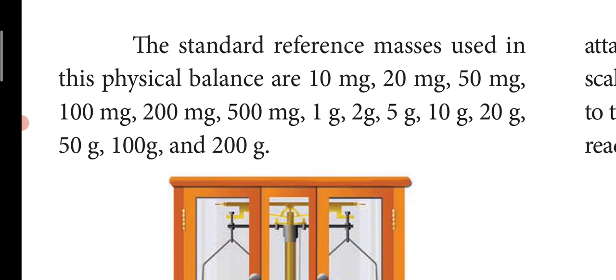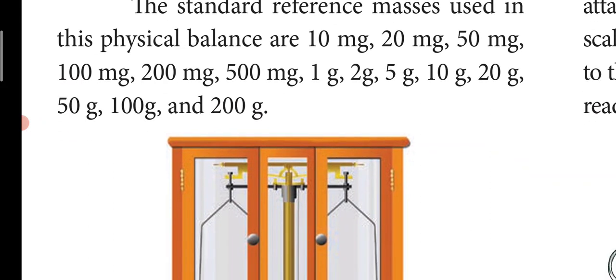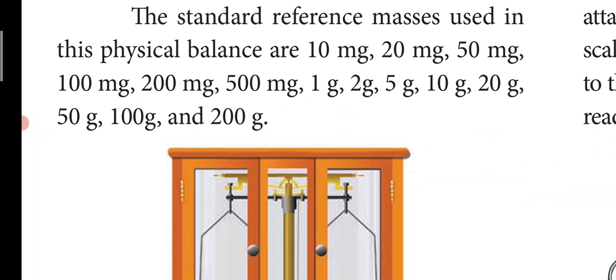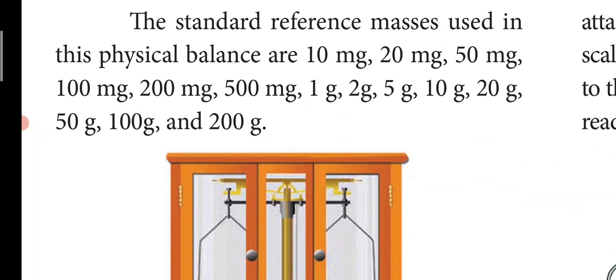They will give the weighing stones, the standard reference measurement stones. You have to place it on one side of the pan and close it. In that room there should not be any air oscillation, or otherwise the weight may change. The standard reference masses used in physical balance are from 10 milligram to 200 gram.